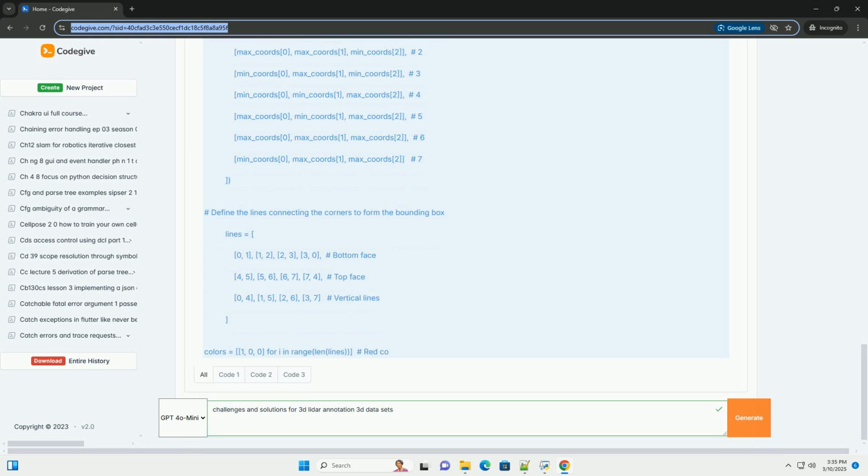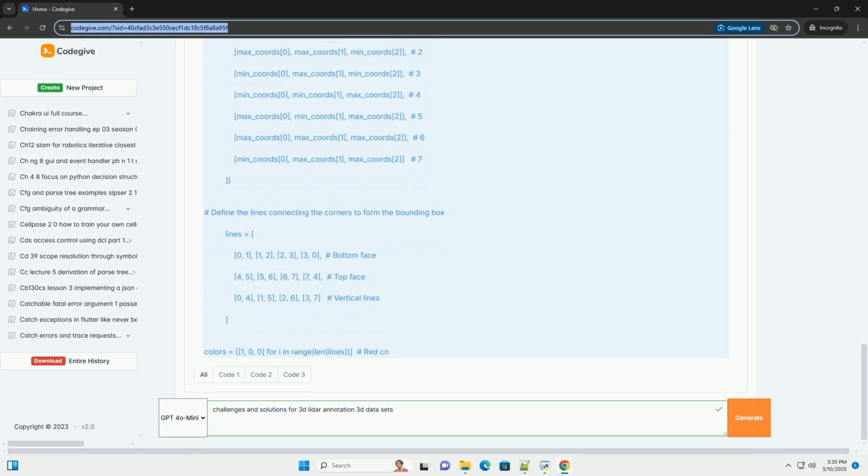Cloud-based annotation: leverage cloud computing platforms to store, process, and annotate large datasets remotely. Data partitioning: divide the dataset into smaller chunks for parallel processing and annotation. Streaming: implement efficient streaming techniques to load and display point clouds without loading the entire dataset into memory.